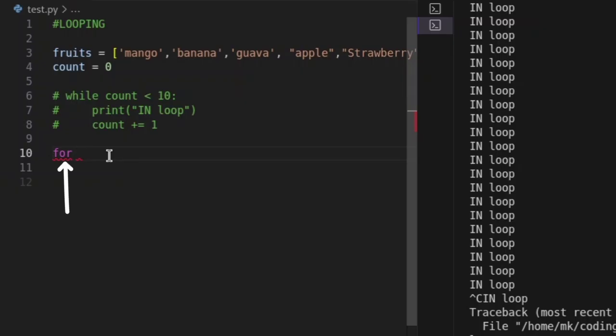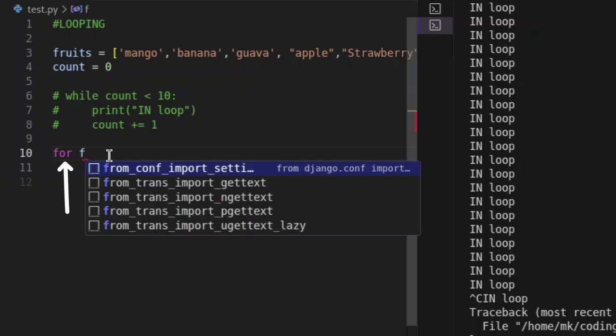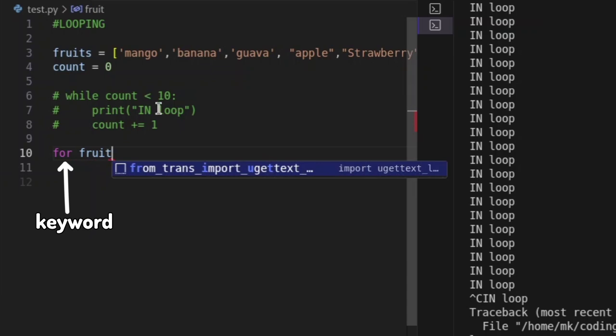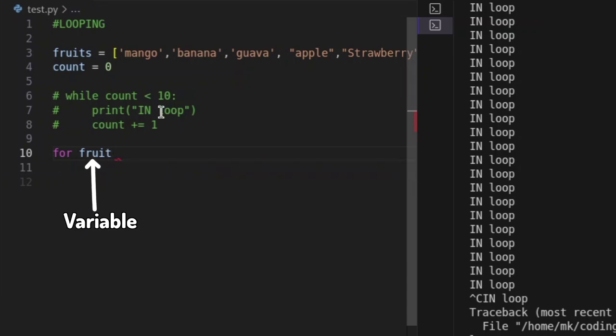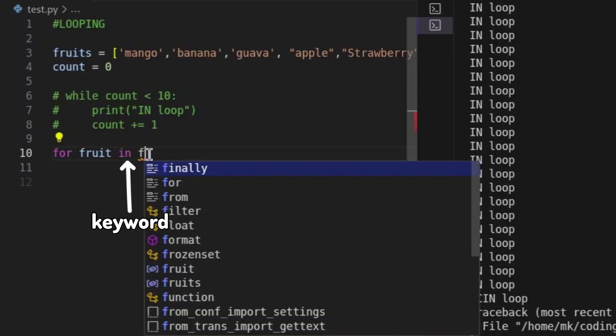Let me call my variable, let's call it fruit. This is the for keyword, and then my new variable fruit, and then I'm going to set in, then fruits.